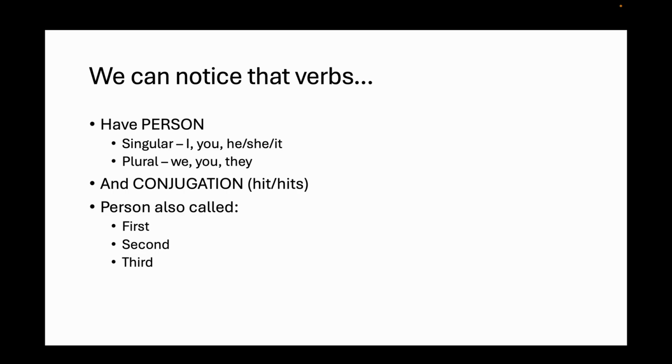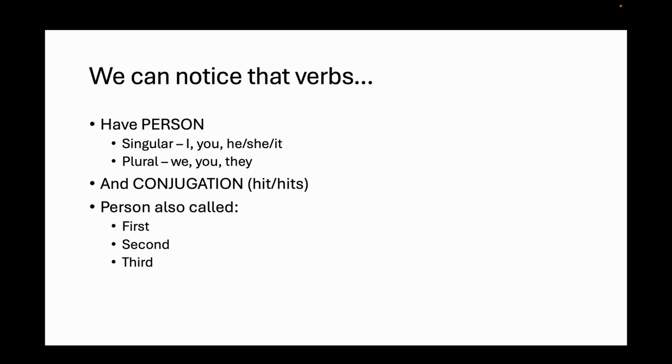And then conjugation. We don't have too much of that in English. We've got rid of it. But you notice that there's a little tiny hint of it. So we say, I hit the ball, you hit the ball, but Paul hits the ball. And that's the only time the verb changes.